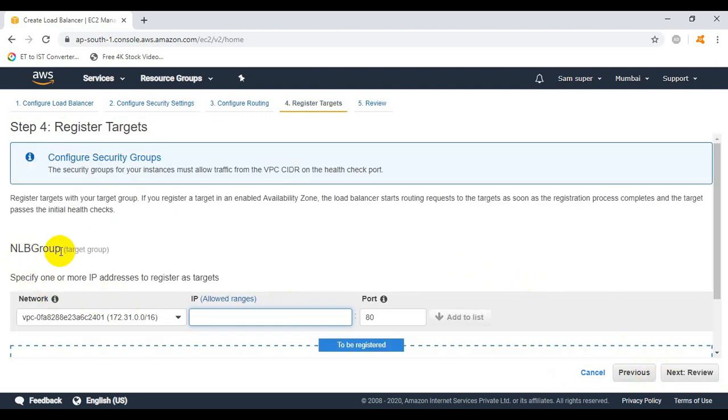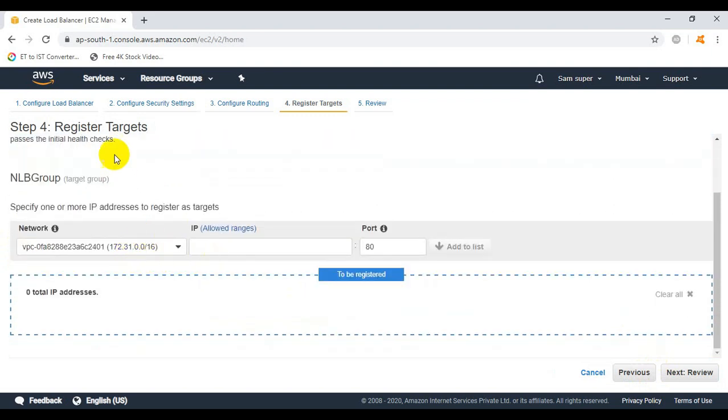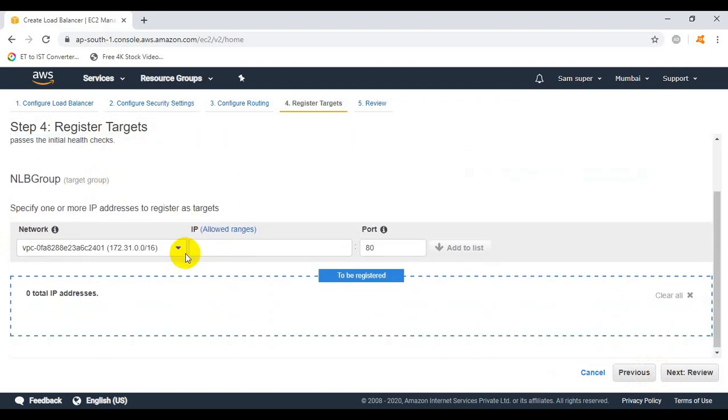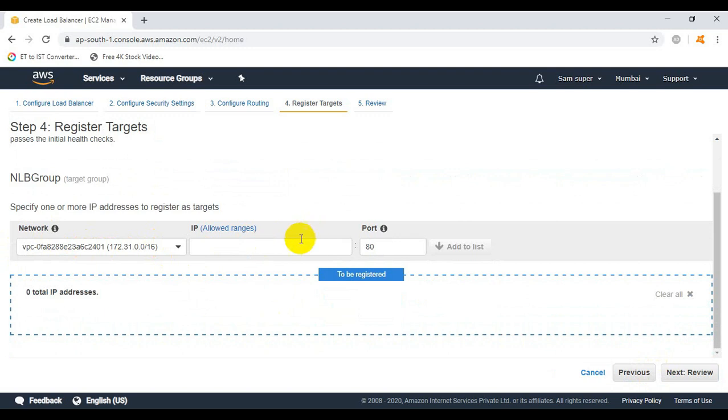Here NLB group is the name of the target group that we just gave, and it is showing target group in brackets, so it is getting very clear. Under the network we will leave it as it is.